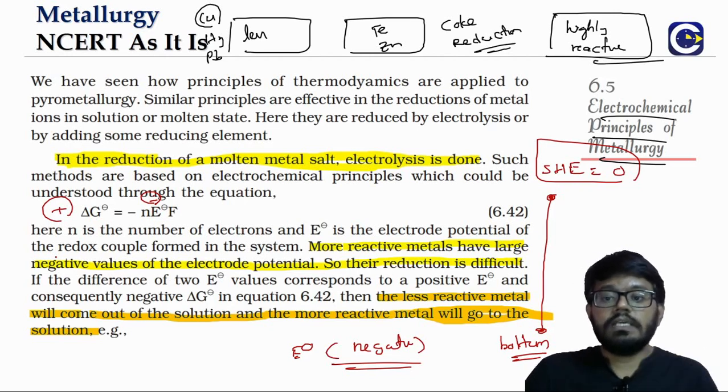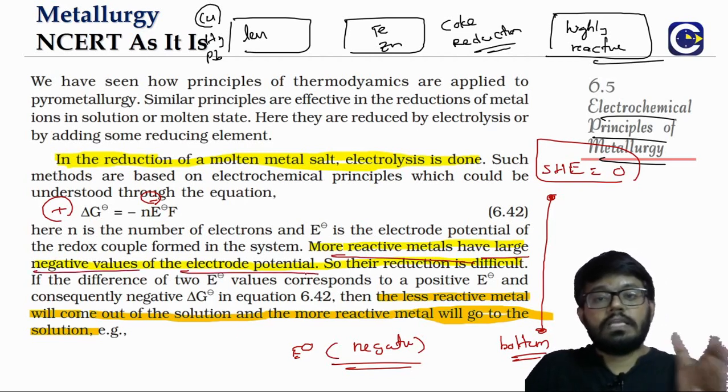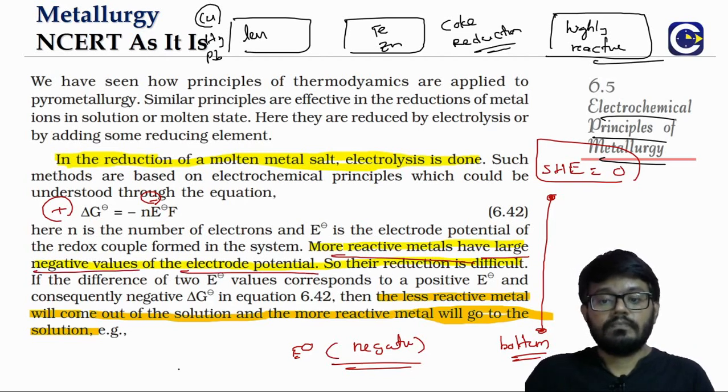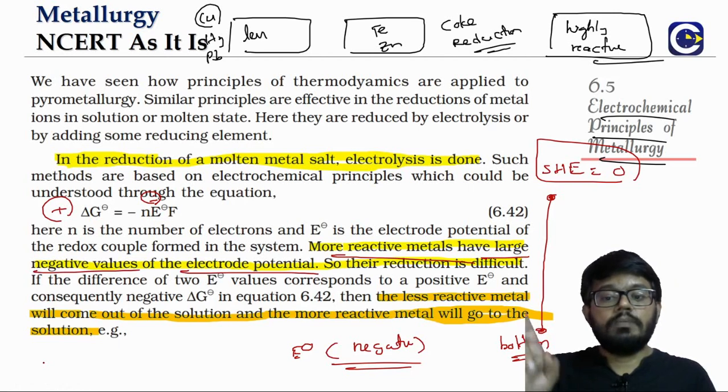And what we'll also see is the more reactive metals will have large negative values for the electrode potential. They will come at the very bottom. And hence their reduction is going to be that much more difficult.